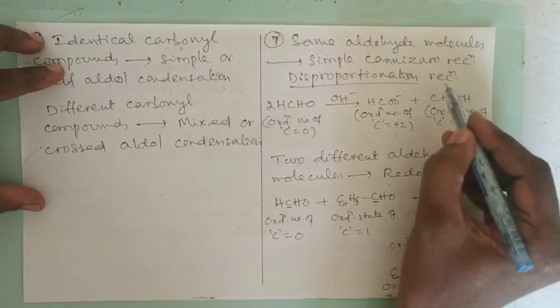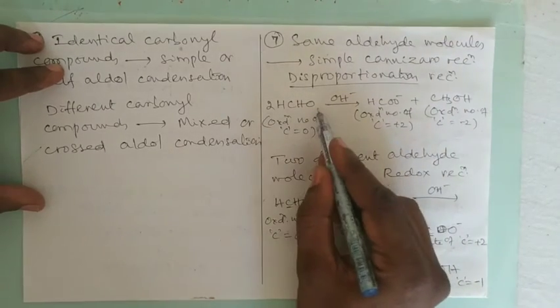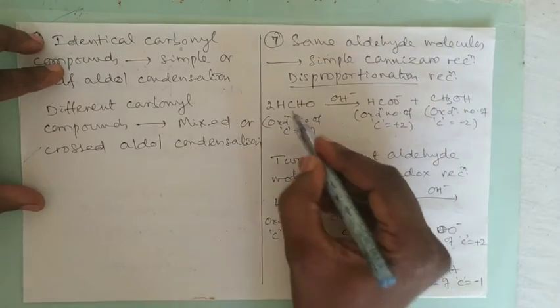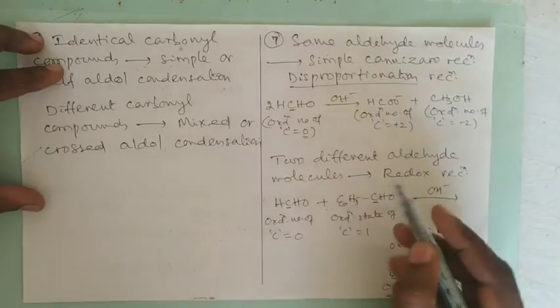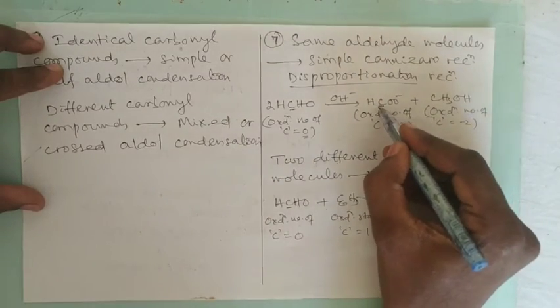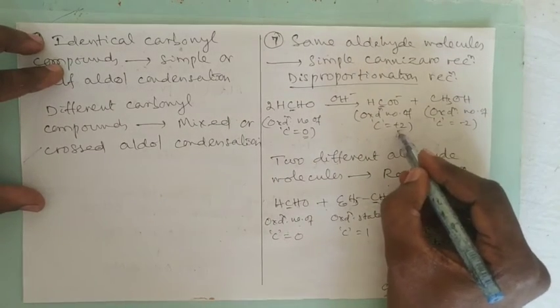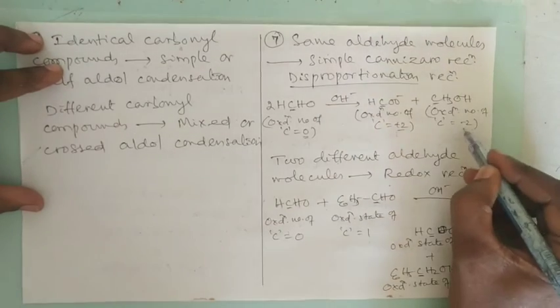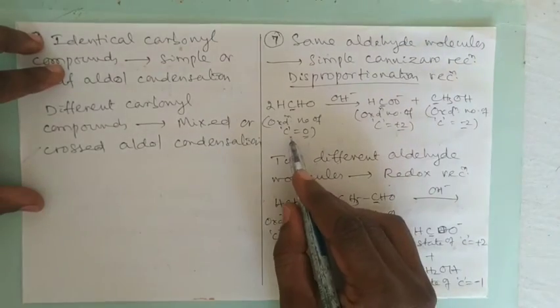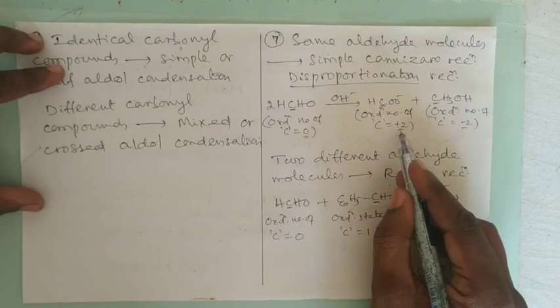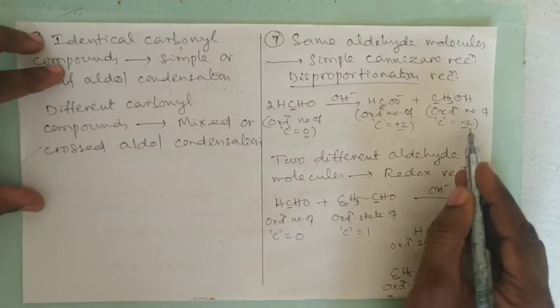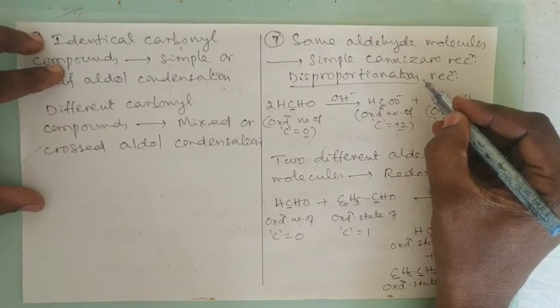How does the disproportionation reaction take place? Here you see formaldehyde, if you calculate the oxidation number of this carbon, it is 0. But here in this carbon, you will get oxidation number is +2, and in this carbon, it is -2. That means same carbon atom is getting oxidized at one place and reduced at one place. Therefore, it is known as disproportionation reaction.